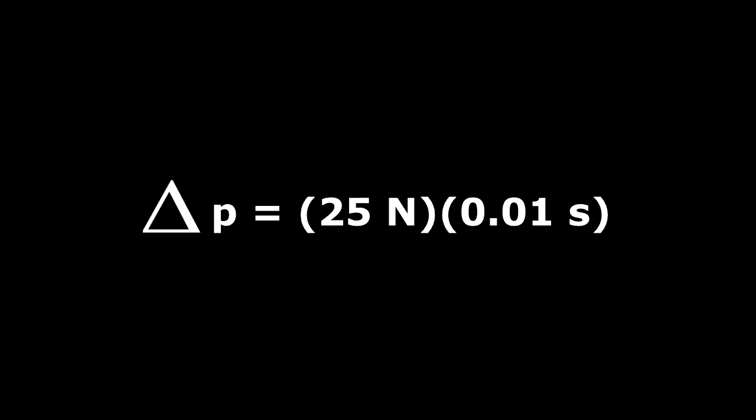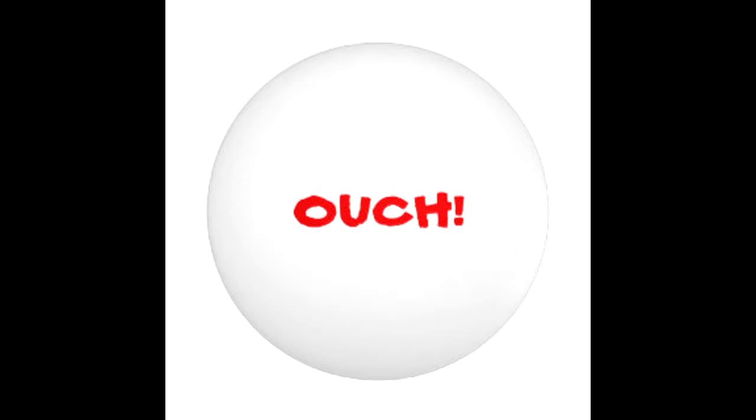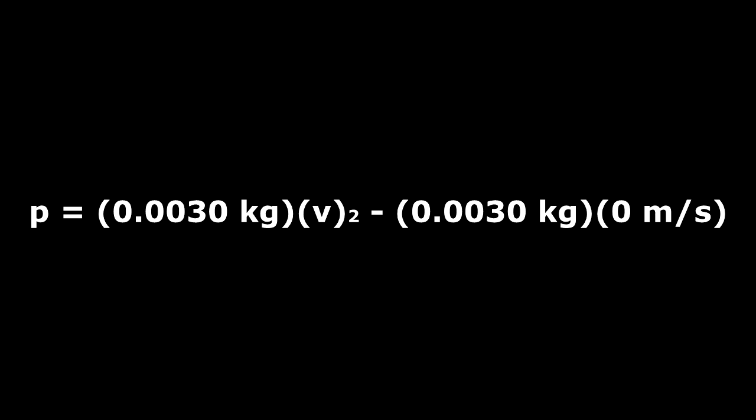Let's plug in the first formula to find the change of momentum, or the impulse. Multiplying it out gives us a pretty radical change in momentum of 0.25 newtons times seconds. But we're not done yet. The question was asking for its final speed. Let's plug in the numbers for the ping pong ball because we know its mass and initial velocity. Now let's plug in the numbers for the change in momentum calculated from earlier and simplify the right side as well.